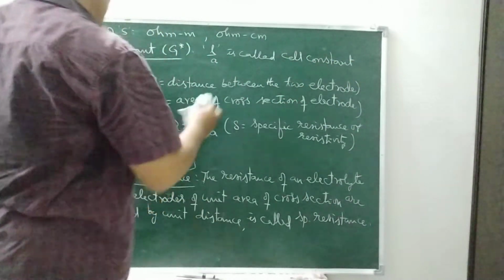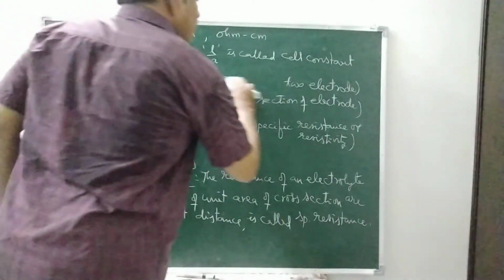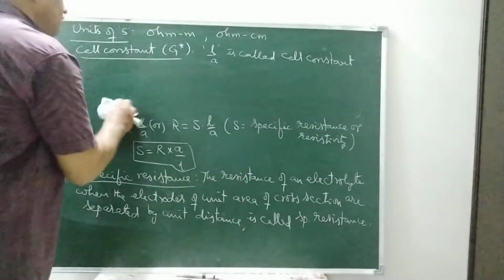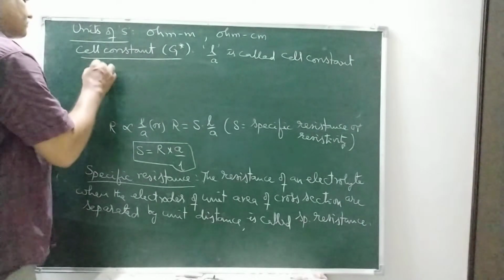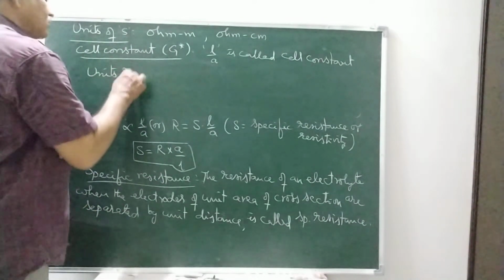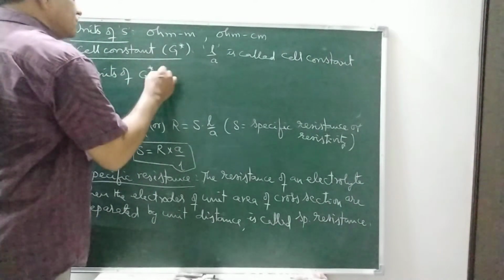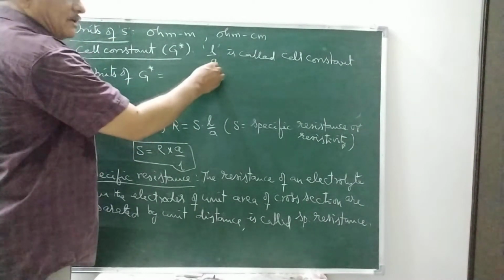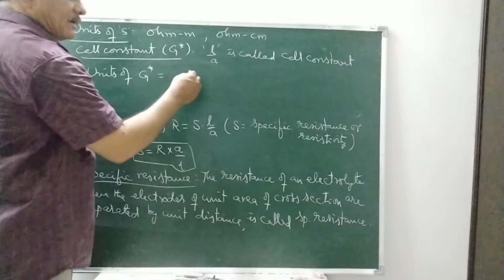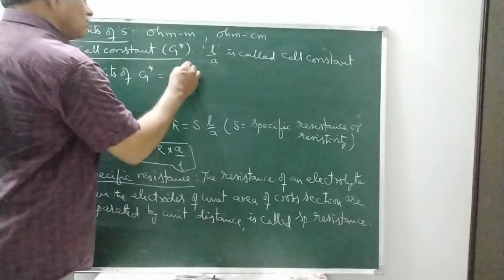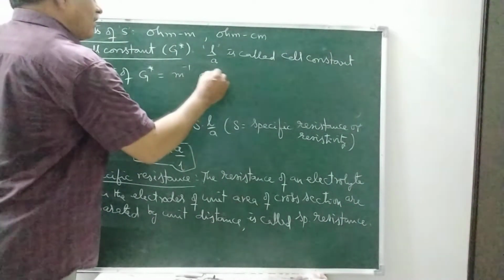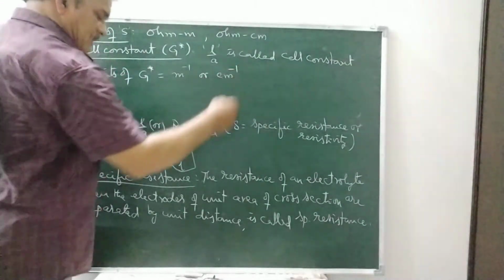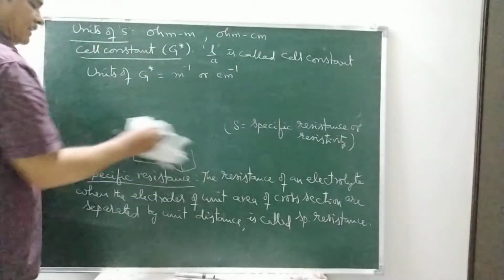L by A is called a cell constant. What are the units of G star? If we take the units of G star, L is meter, A is meter square, so meter by meter square is 1 by meter, that is meter inverse or centimeter inverse. In the CGS system it is centimeter inverse.